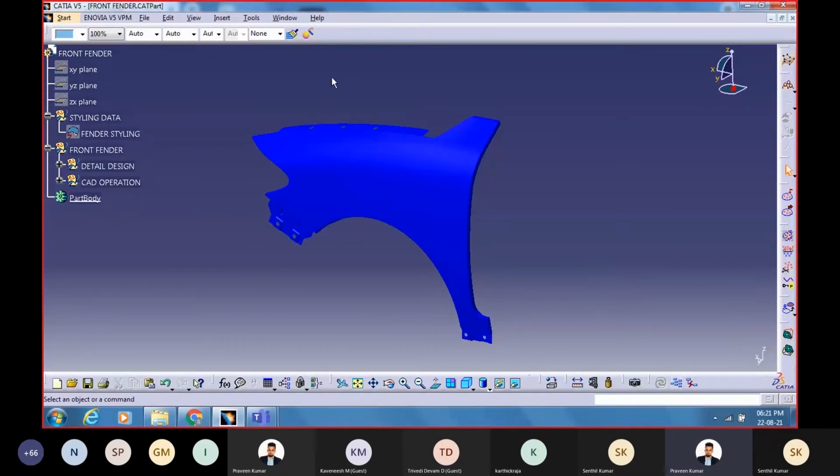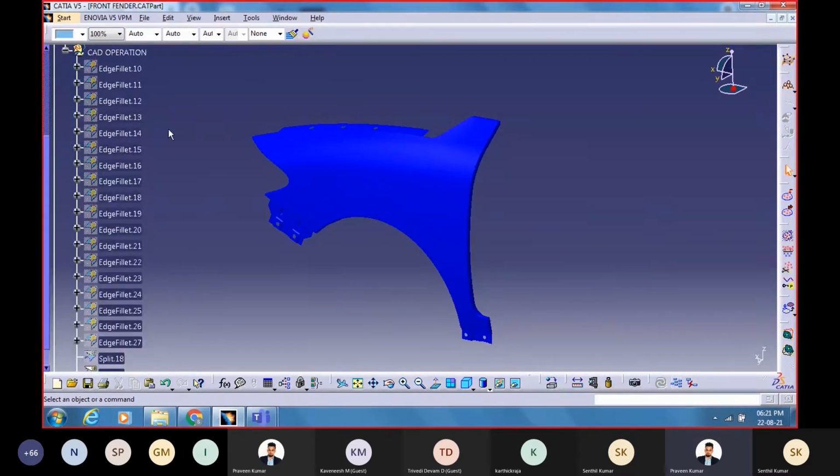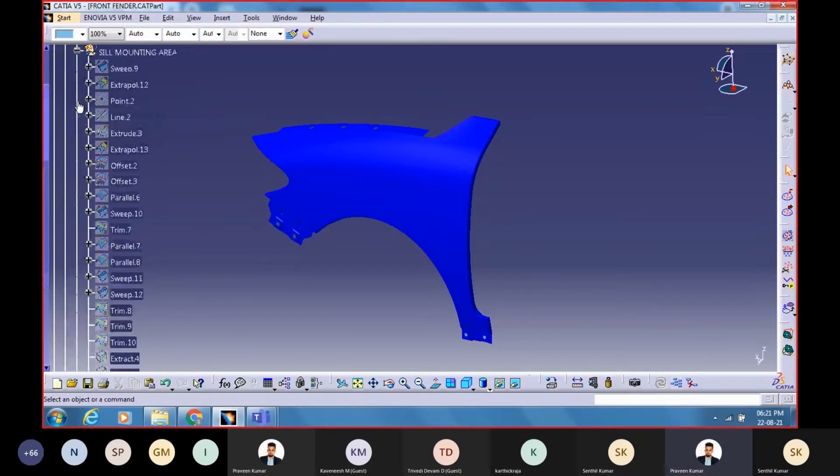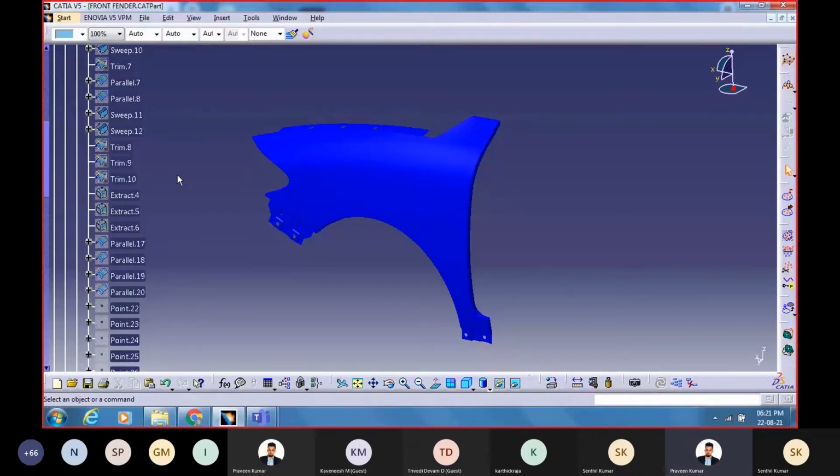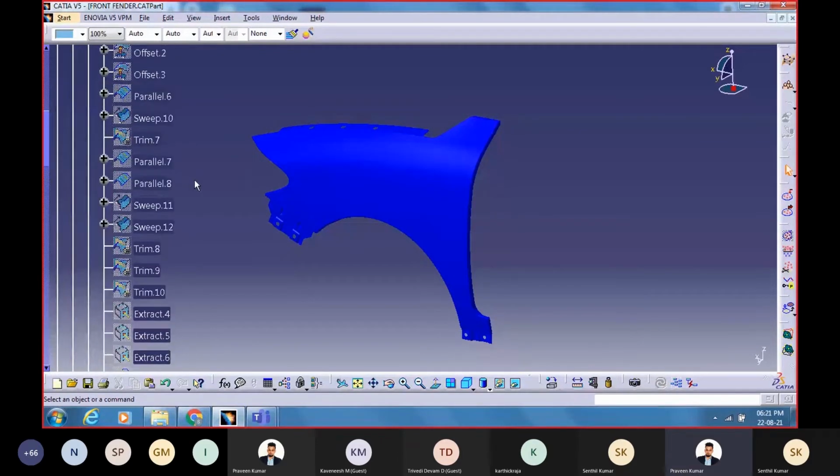So these are a few of the components which you might be required to work on during an interview. In an interview, what they might expect you to do is they will give you this component. This fender, they will give you as a STEP file, as a dumb solid, and might ask you to recreate the part as a parametric model. A parametric model is where you have to create a new model which is completely editable. So these CAD operations, what you see here, it's an editable model. We have created this, but you might be given a dumb solid and asked to create models.